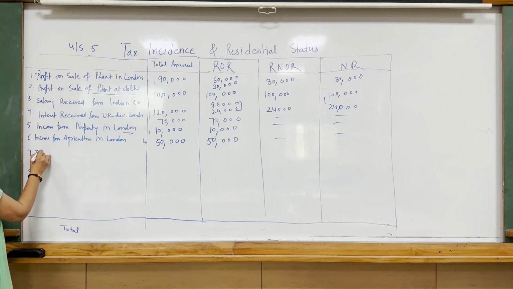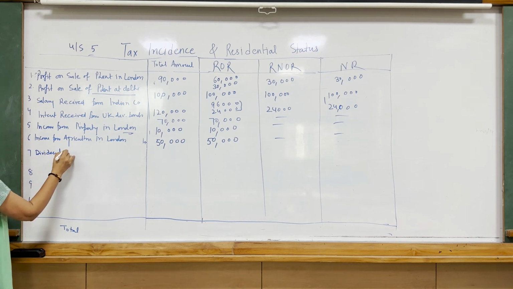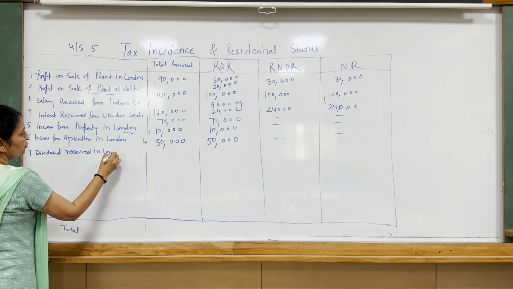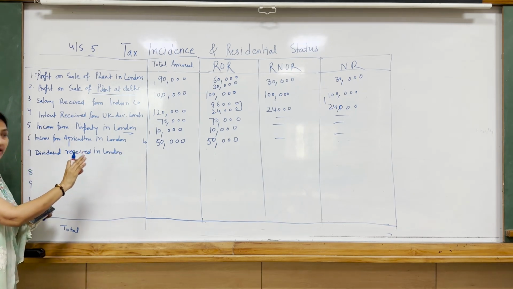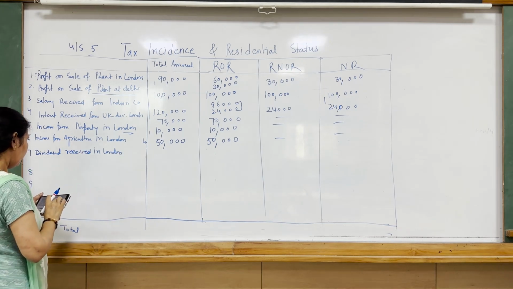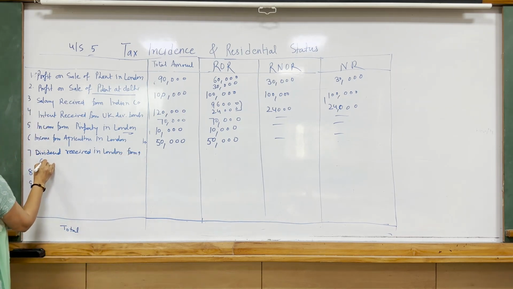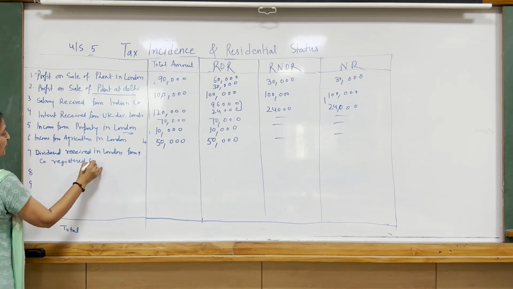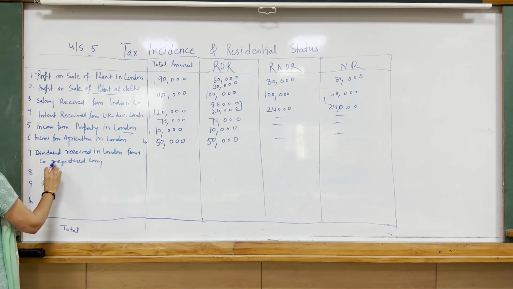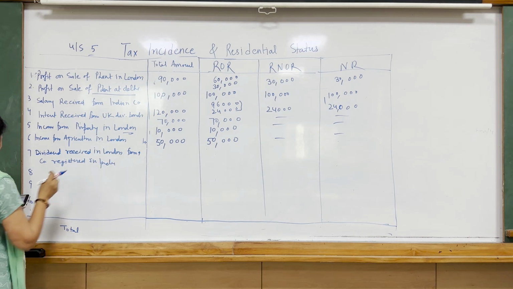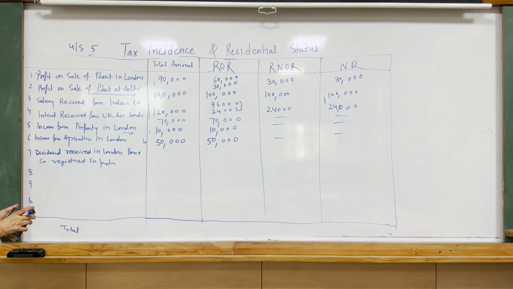Now, next is dividend received in London. On the basis of received in London it is foreign income, but from a company registered in India. So it's an Indian company registered in India, operating in UK.